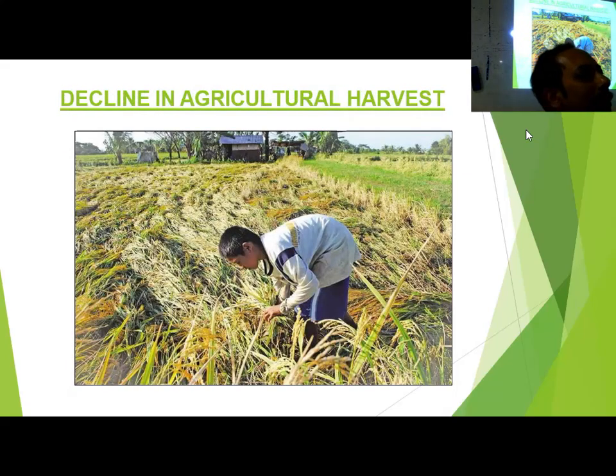Decline in agricultural harvest. Because of this global warming phenomenon, agricultural harvest will be less. You cannot get much production. Because of too many insects also, agricultural loss will be there.